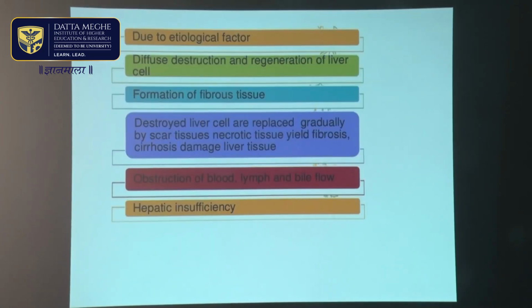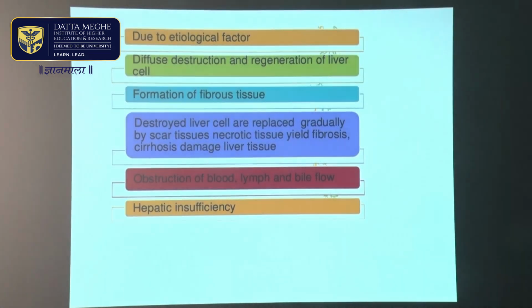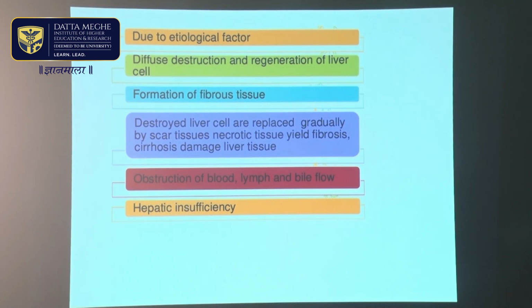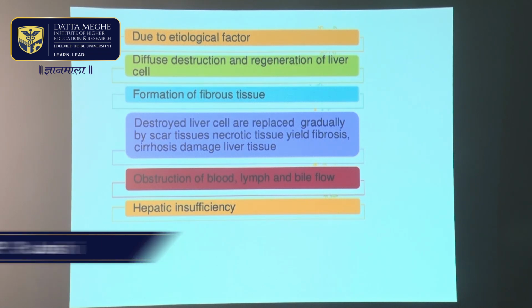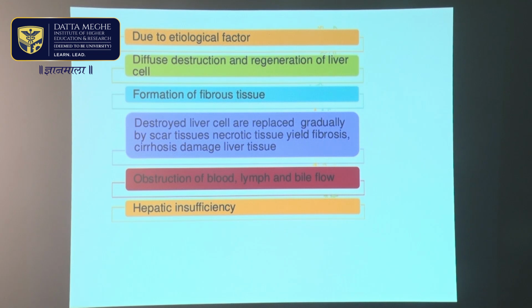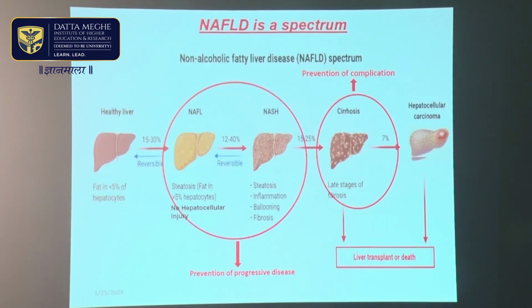Whatever the etiology of cirrhosis of the liver, it causes diffuse destruction and regeneration of liver cells and formation of fibrous tissue. The destroyed liver is replaced gradually by scar tissue; necrotic tissue yields fibrosis. Cirrhosis causes obstruction of blood and lymph flow, leading to hepatic insufficiency and portal hypertension. But non-alcoholic fatty liver disease leading to cirrhosis is, in fact, a spectrum.